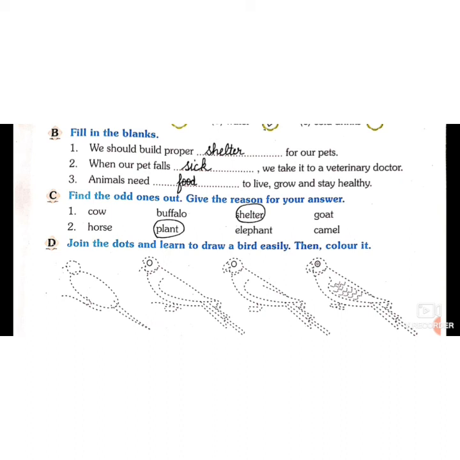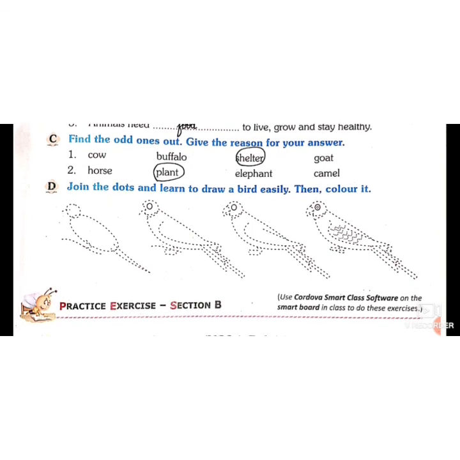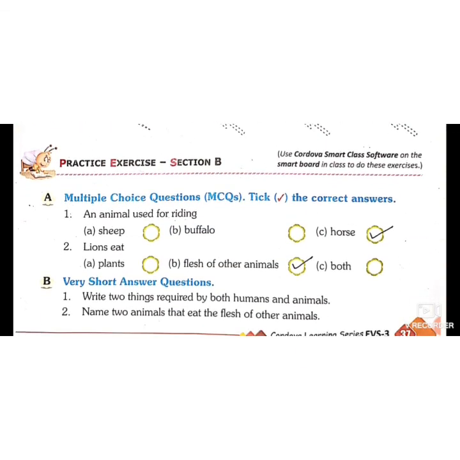Animals need food to live, to grow and to stay healthy. Answer is food. Find the odd ones out. Give the reason for your answer. Cow, buffalo, shelter, goat. Answer is shelter. Horse, plant, elephant, camel. Answer will be plant as the rest of them are animals. D part, join the dots and learn to draw a bird easily. An animal used for riding. Answer is horse. Lions eat flesh of other animals.